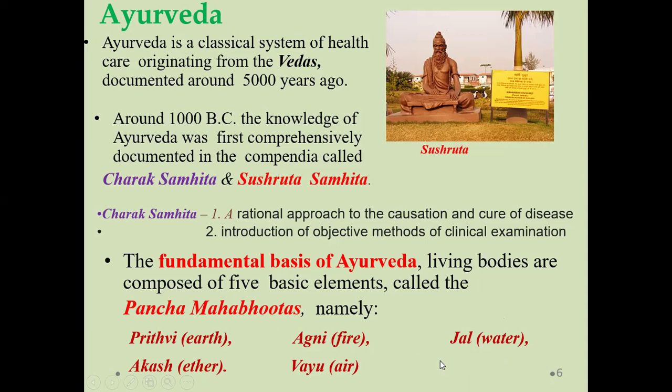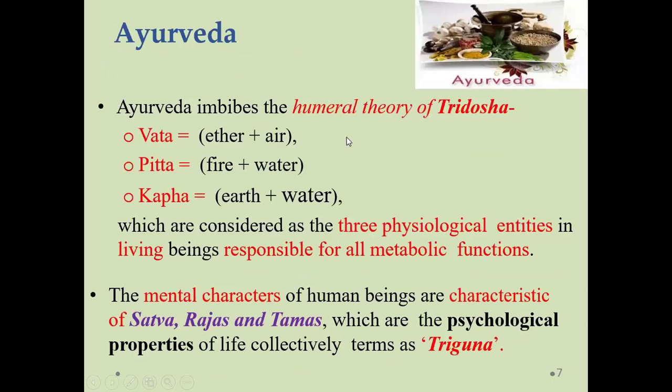Likewise, these are the five basic elements, and they are to be maintained in our body in a proper proportion. If there is an imbalance, that results in the development of a disease condition. There are three humors that we call Tridosha, such as Vata, Pitta, and Kapha. These are the three humors as per Ayurveda.